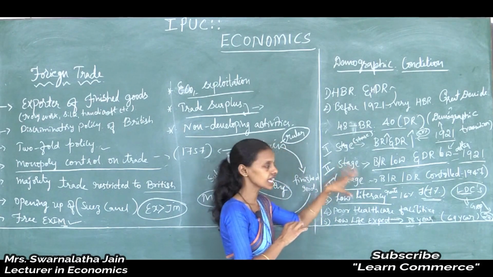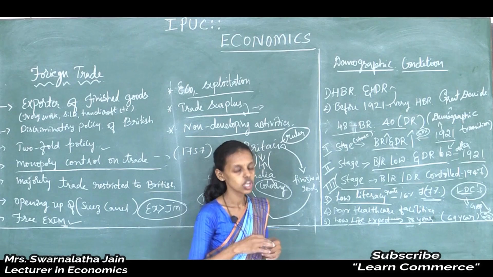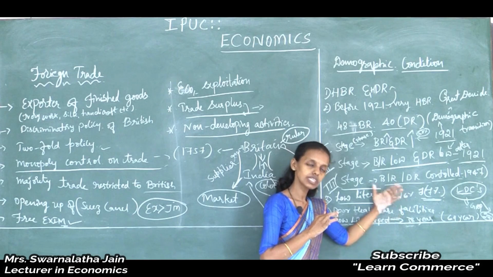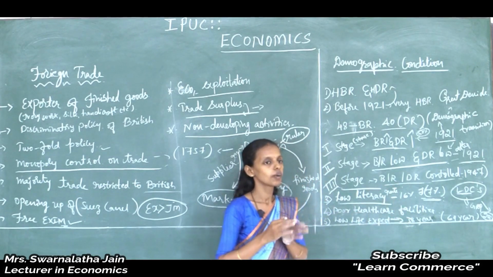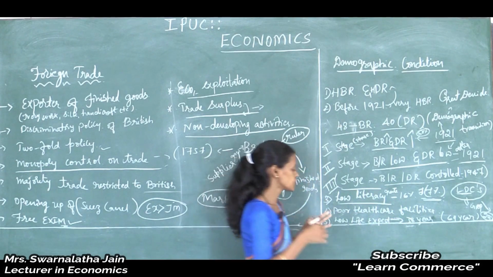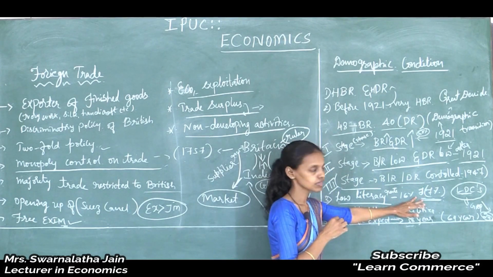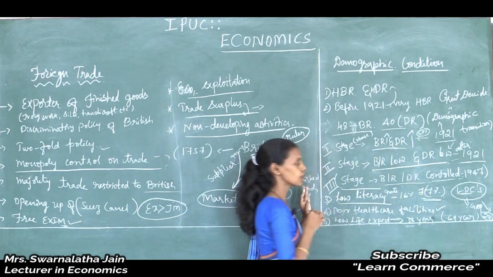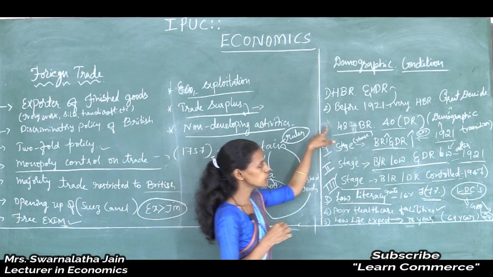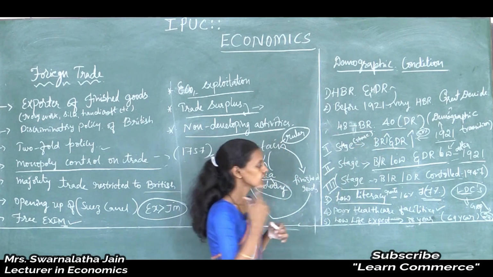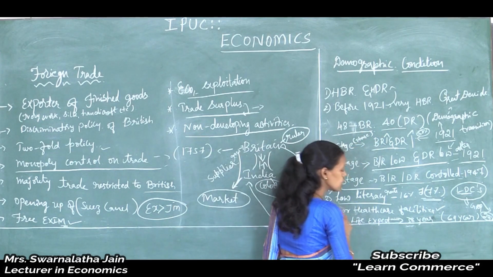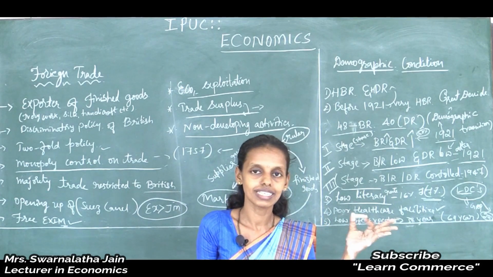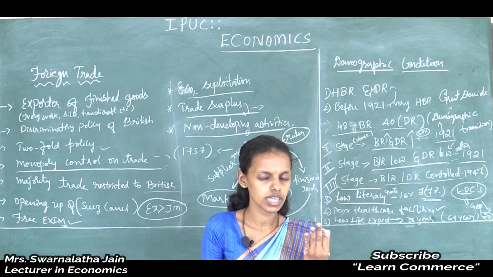So poor healthcare facilities during that time, as I said, and due to the poor healthcare facilities, death rate was high. Even the birth rate was also high. There were no precautionary, preventive or curative measures. Curative medicines and precautionary medicines were not available during that period. So both birth rate and death rate were considerably high, and there was low life expectancy during the period of 1757 until 1947. Why low life expectancy rate?